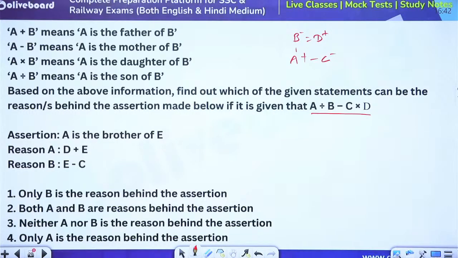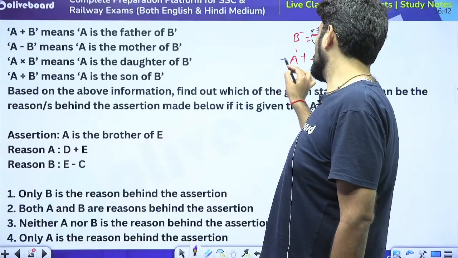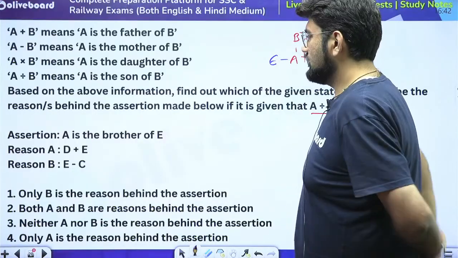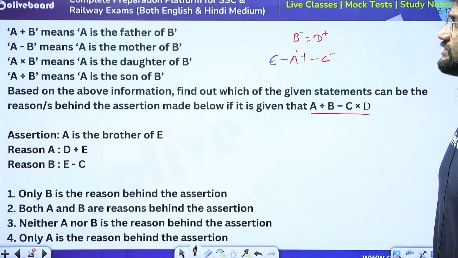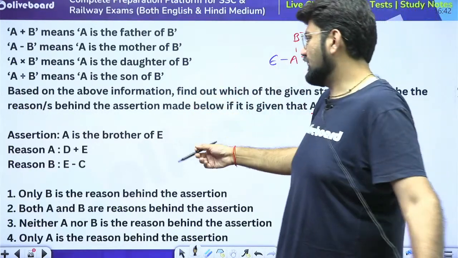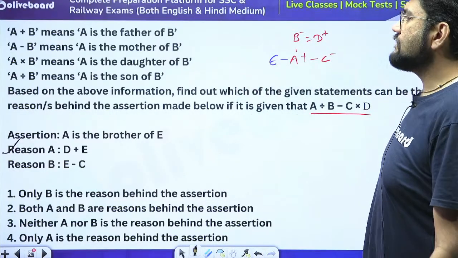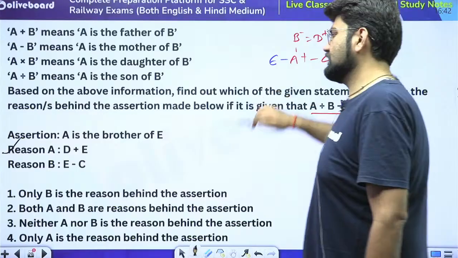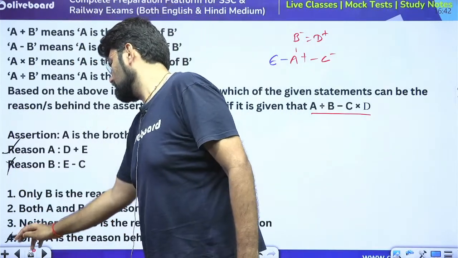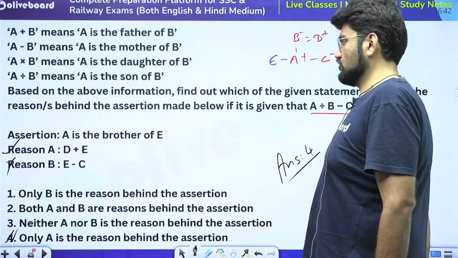Now, A is the brother of E. This is the assertion. A is the brother of E. So, this is what I want to prove. This is the question. And now read the reasons. So, that is data. D plus E means D is the father of E. If D is the father of E, then A will become the brother of E. That is what I wanted here. So, this is the correct reason. Data is required to answer the question. E minus C means E is the mother of C. That is actually spoiling the whole question. So, this will go. So, only reason A is the reason behind the assertion. So, option 4 is the correct answer. This is how you need to approach this question.